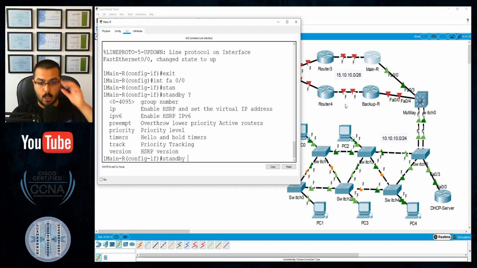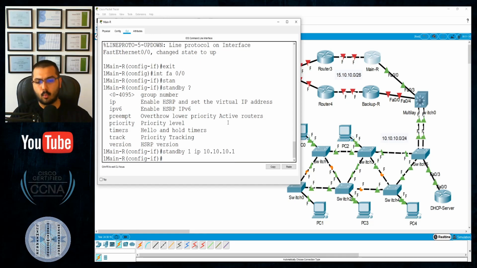This manipulation will be done in detail in the CCNP course. Okay, so let's give it number 1 and let's give the virtual IP address of 10.10.10.1. Okay, so this interface right now has a real IP address of dot 2, a virtual IP address of dot 1. That virtual IP address is the gateway of the network.